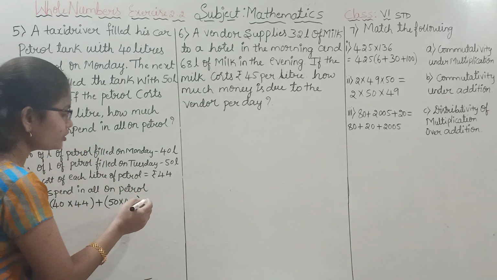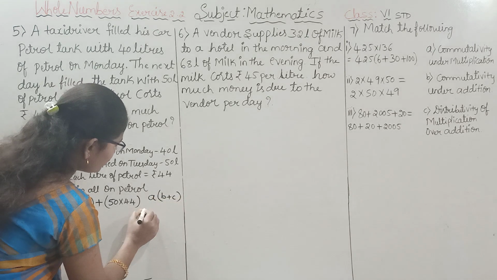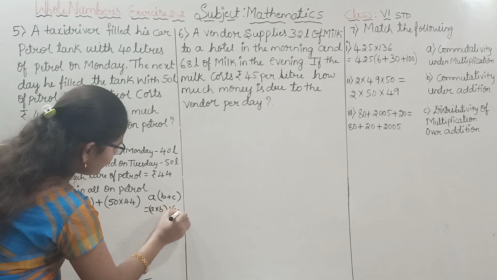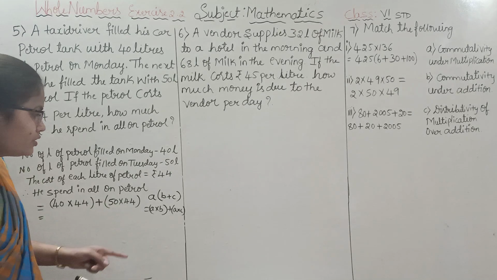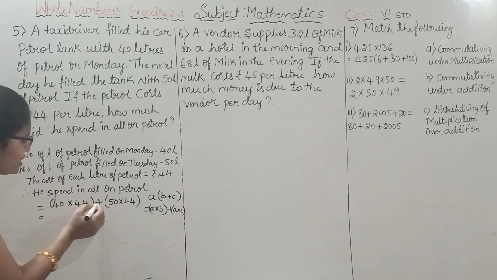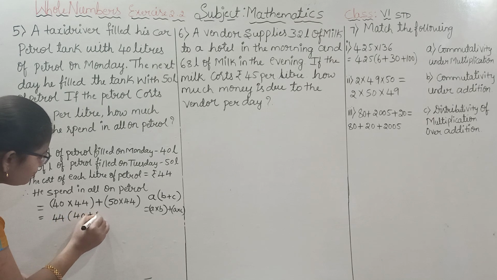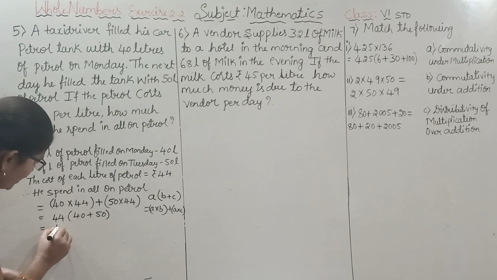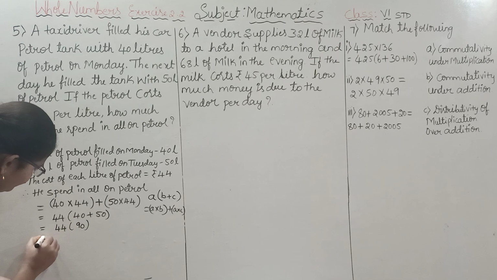That is distributivity: A into (B plus C) is equal to A into B plus A into C. Now it is in the form of A into B plus A into C, so we write it as A into (B plus C). Here the common term is 44, and what remains is 40 plus 50. So 44 into (40 plus 50) is equal to 44 into 90.